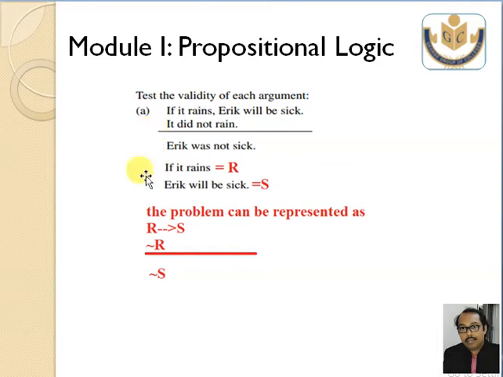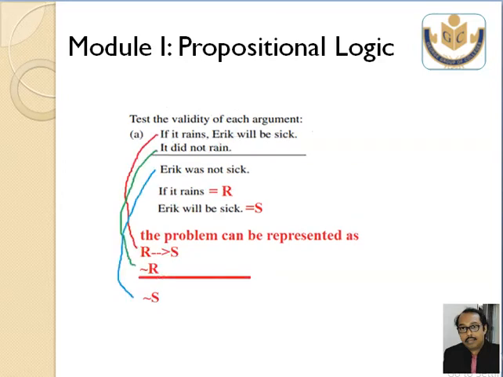The next statement, it did not rain, is not R. And Eric was not sick is not S. This is the mapping of all the statements. Now my question is, is not S true? That is the logic.